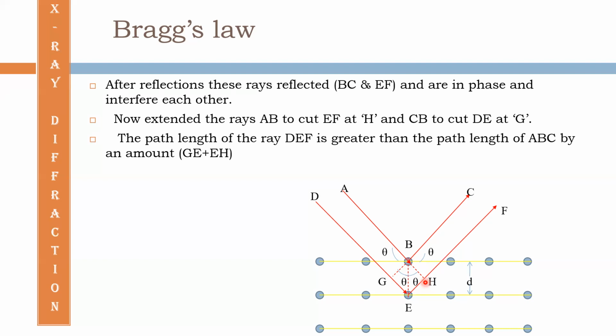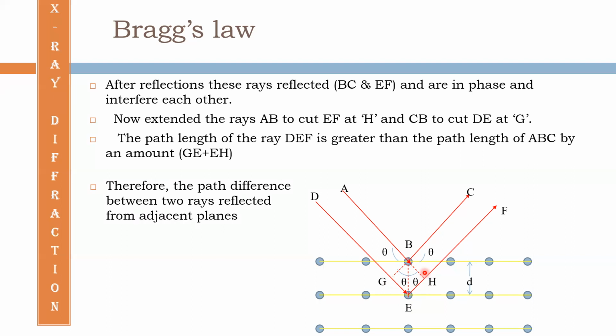Now we know that the path length of the ray DEF is greater than the path length of ABC by an amount. Which amount? This length GE plus EH. This is the path difference, GE plus EH. Therefore, the path difference between the two rays reflected from the adjacent planes is GE plus EH.